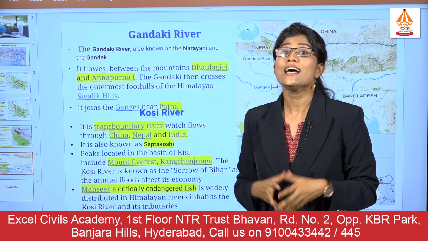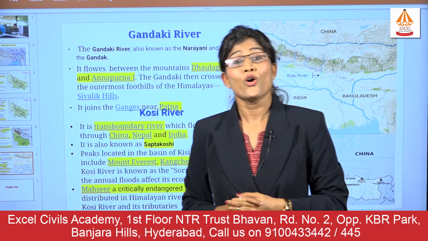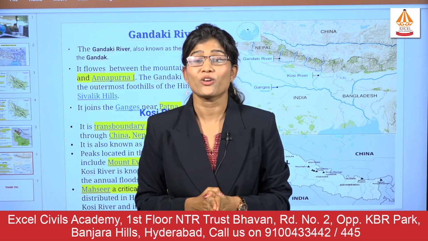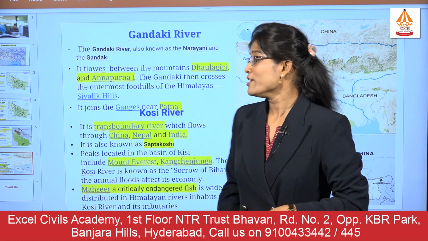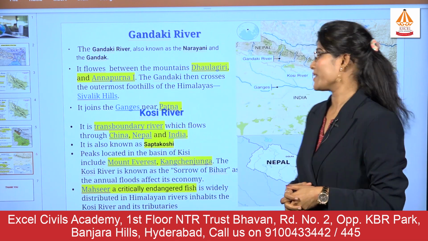Now we are going to study the last river, which is known as the Kosi, and as you are studying NCERT, you must be aware that the Kosi is known as the sorrow of Bihar, because it impacts its economy, especially the rural economy in the region of Bihar. So let's learn about the river Kosi.